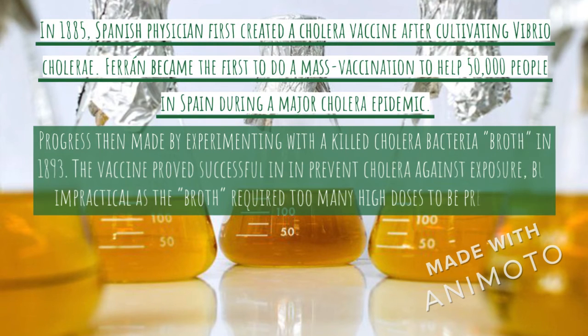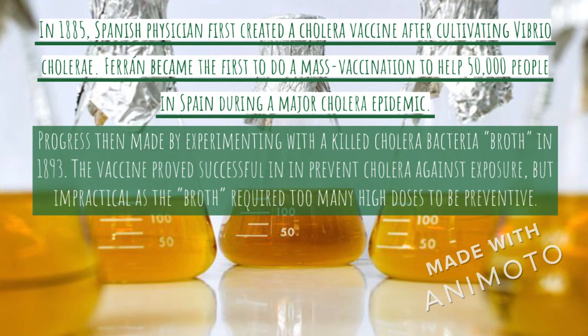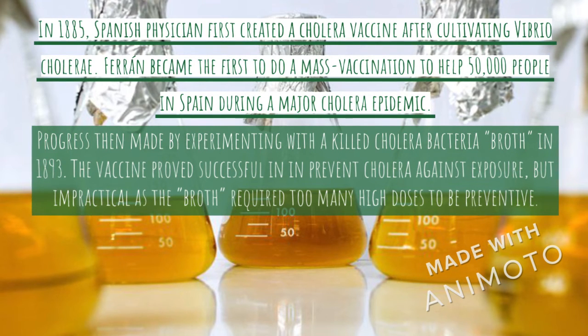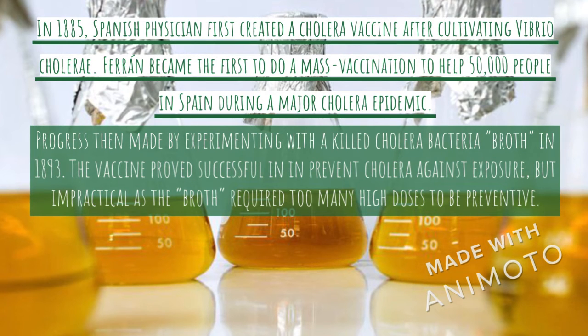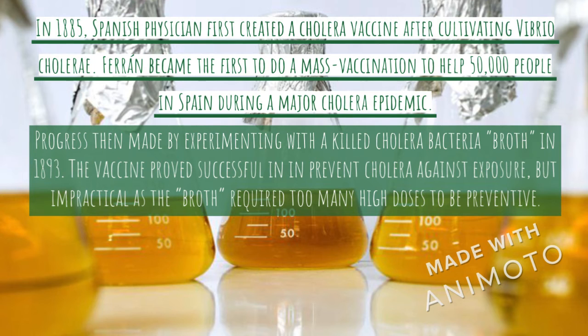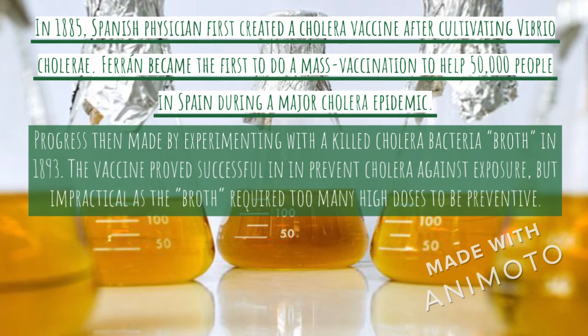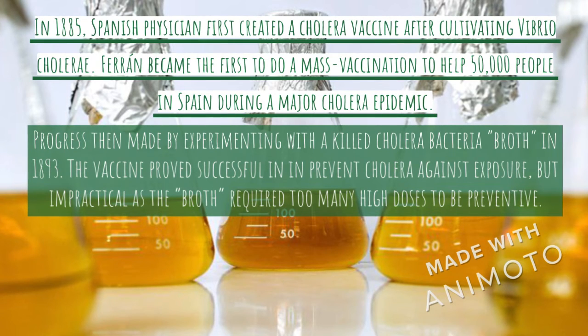The cholera vaccine was first developed in 1885 by a Spanish physician who created it after cultivating Vibrio cholerae. He became the first to do a mass vaccination to help 50,000 people in Spain during a major cholera epidemic. Progress was then made by experimenting with killed cholera bacteria, brought in 1893 by two other scientists. The vaccine proved successful in preventing cholera against exposure. However, it was impractical as the body required too many high dosages to be preventive.